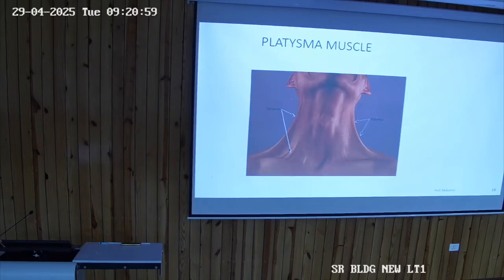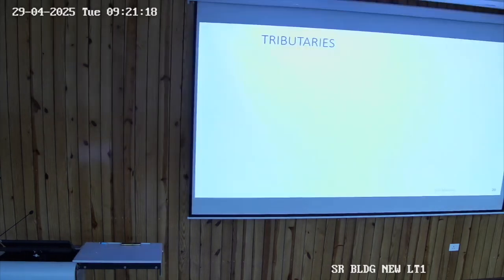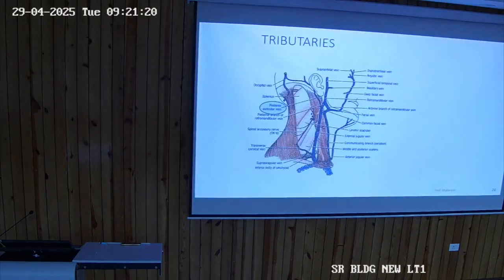Is it in the superficial fascia or deep fascia? Always remember all the muscles of the face are in the superficial fascia. So that means from the second rib it goes till the angle of the mouth, where it is inserted. So platysma goes downwards over the clavicle. I won't be going into the detail.